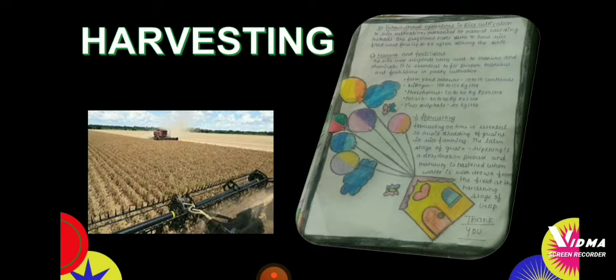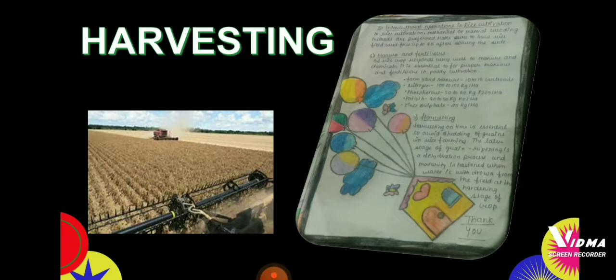Next step is manure and fertilizers. There are several kinds of manure and fertilizer which are used for paddy cultivation. Next is harvesting. Harvesting on time is essential to avoid shedding of grains in rice farming.